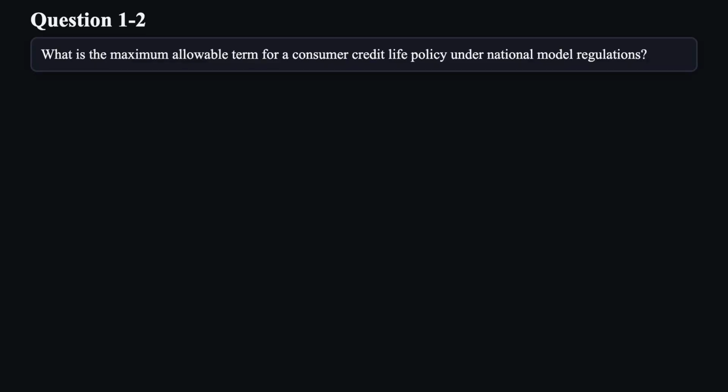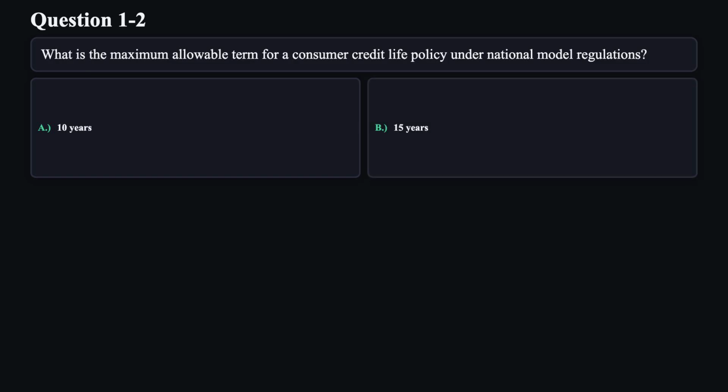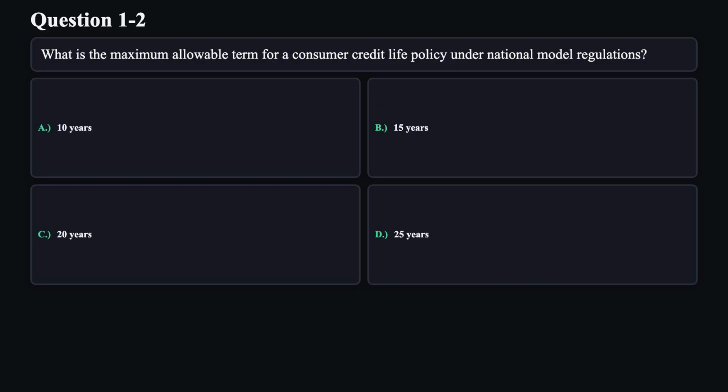Question 2. What is the maximum allowable term for a consumer credit life policy under national model regulations? A. 10 years. B. 15 years. C. 20 years. D. 25 years.